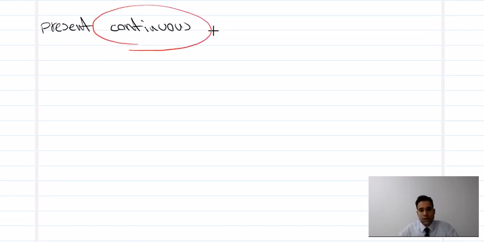Okay friends, in this video we're going to see how present continuous is formed. So let's see. Present continuous. Okay, first you see continuous here. Continuous is really important. Continuous is to be plus ing. Okay, to be plus ing.